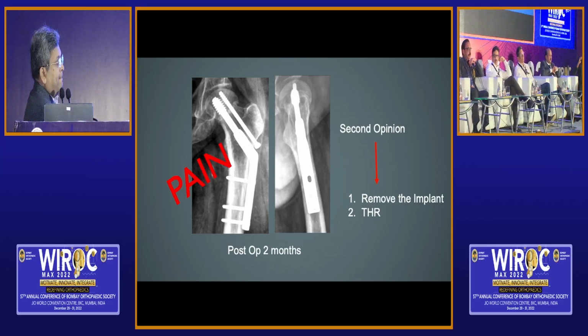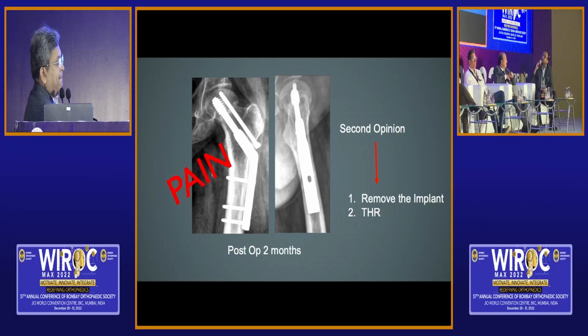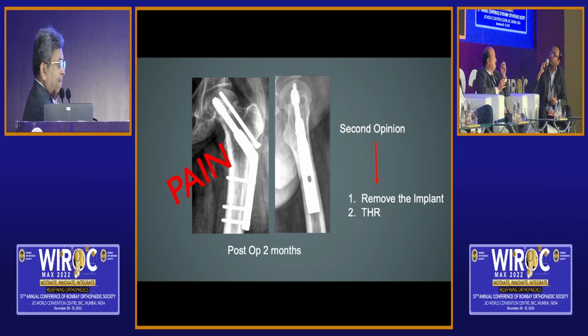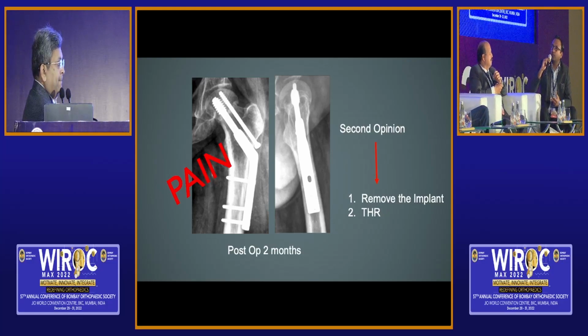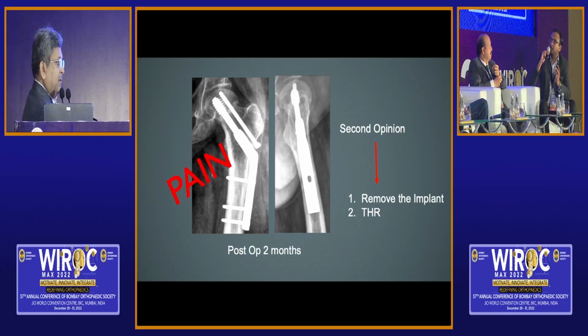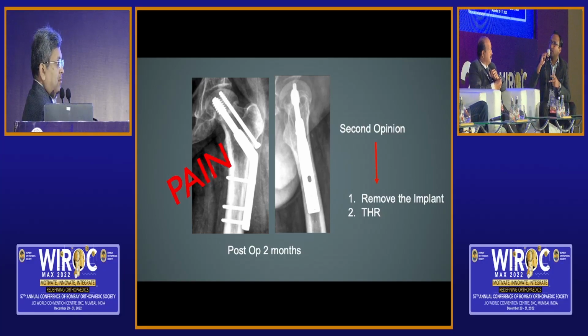But to me, it looks like it is probably avian, early avian, and some of these patients get a lot of pain because of the shortening of the neck as well. So I have to evaluate how bad this pain is. If it is very bad pain, then I would remove this implant and do a total hip, sir. Same sitting, sir.